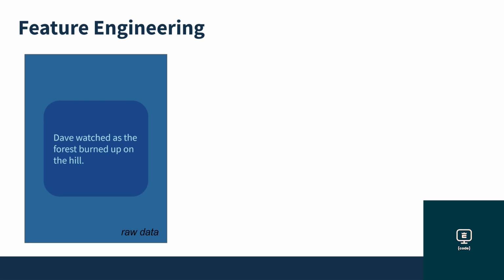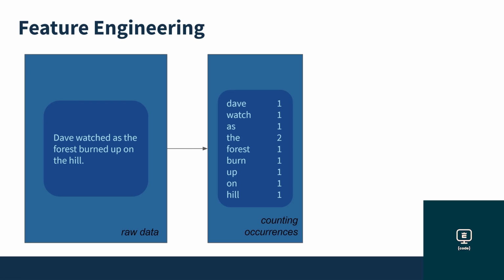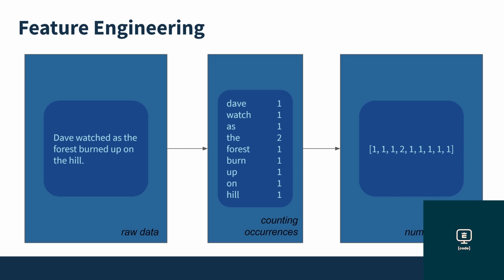Reducing an inflected form to the base is called lemmatization and is a common task in natural language processing. After you apply lemmatization to the sentence, you can take the number of times each word appears in the sentence. And these frequency counts will convert the text to numeric features using what's called a bag of words model. This process, called feature engineering, is a common task in machine learning.